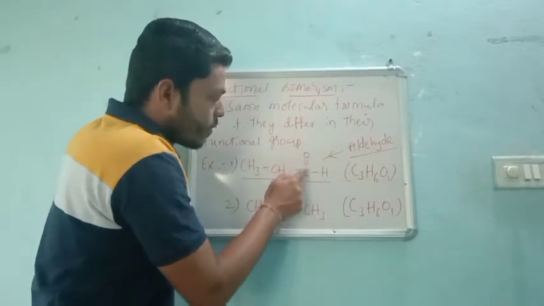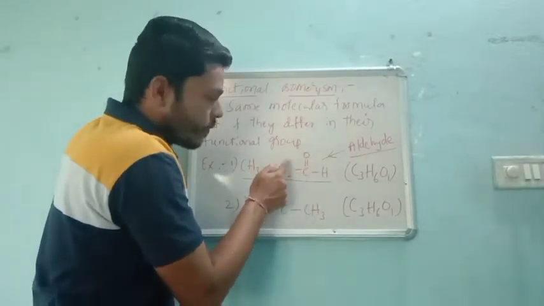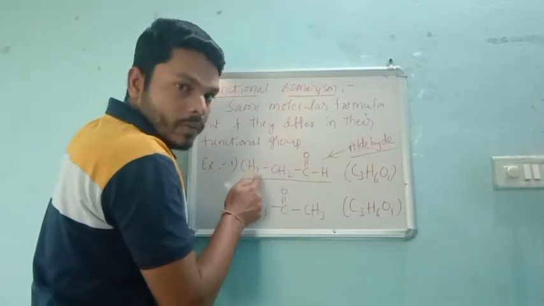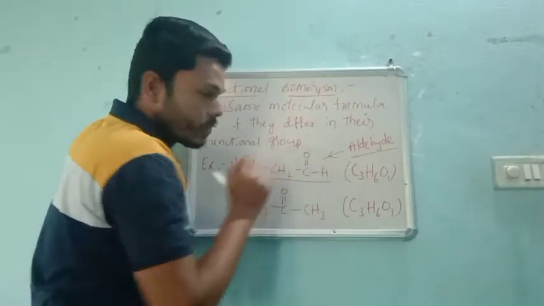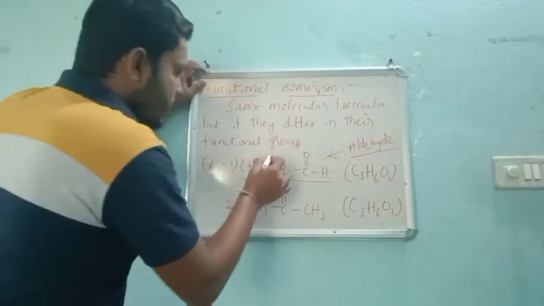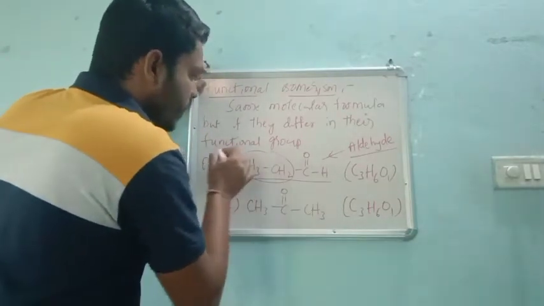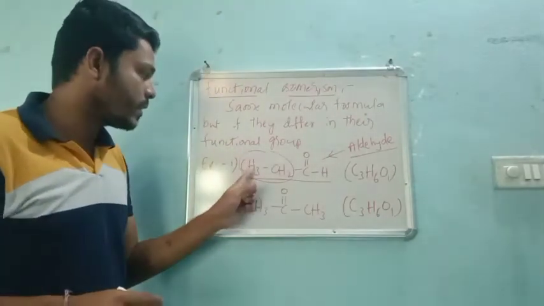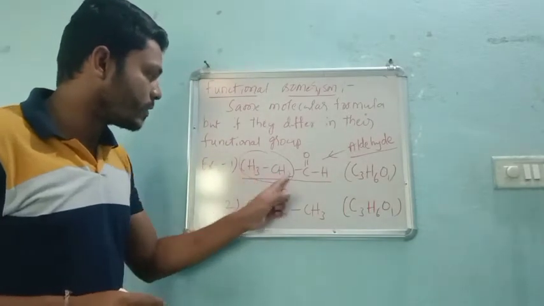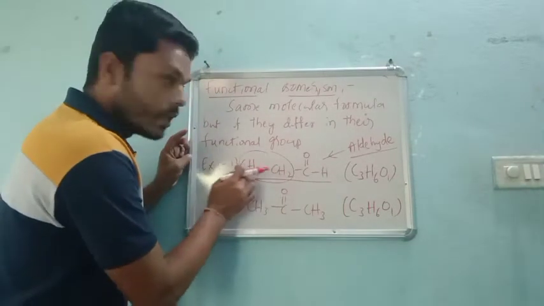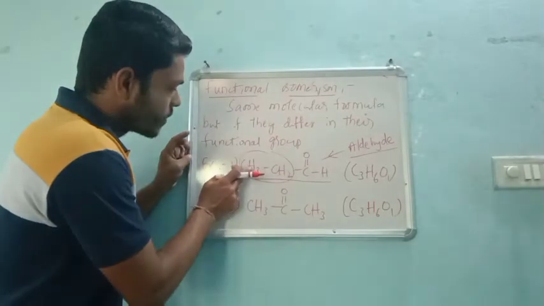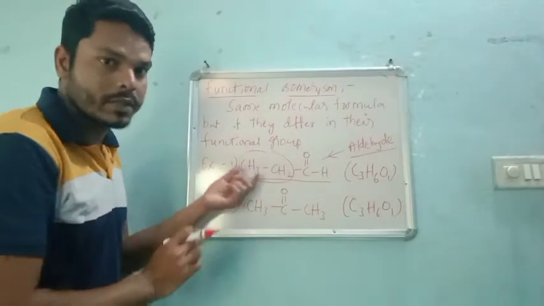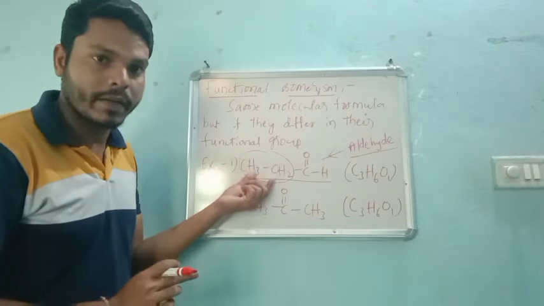Around C double bond O, if there is an alkyl group and a hydrogen, right? One side there is an alkyl group. Alkyl means one hydrogen less: C2H5, C 1, 2, C2, and how many H? 3 plus 2, 5H. So that becomes an alkyl group, right?